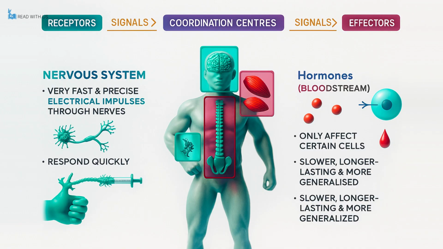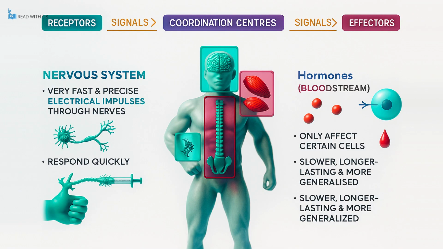On the other hand, the endocrine system relies on hormones, which are small chemical messengers that are released into the bloodstream. These hormones travel throughout the body but only affect specific cells that have receptors for that hormone. Compared to the nervous system, the endocrine system usually works more slowly, produces effects that last longer, and tends to influence the body more broadly rather than in specific areas.